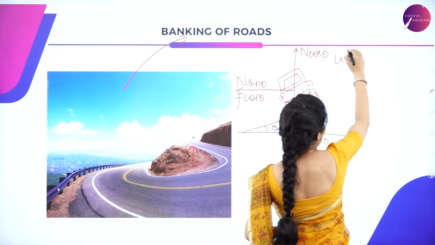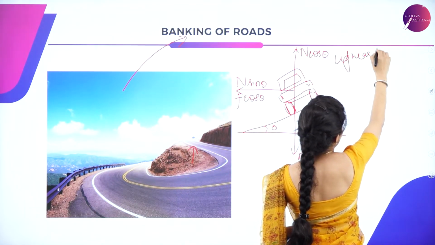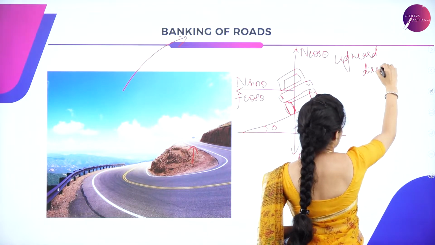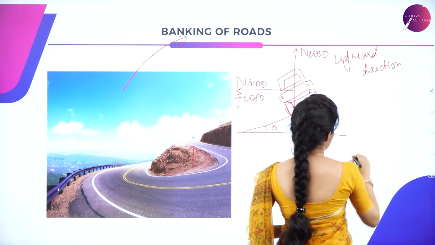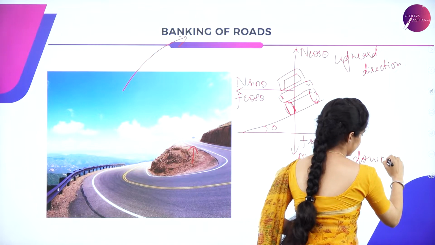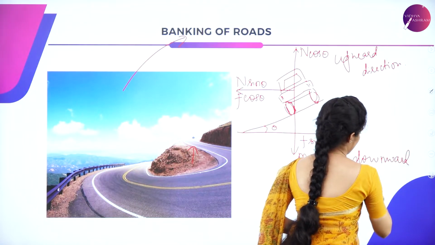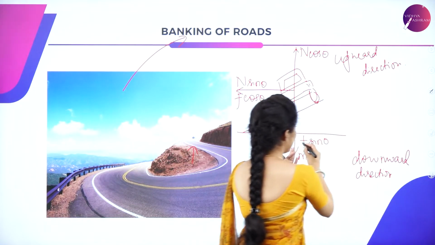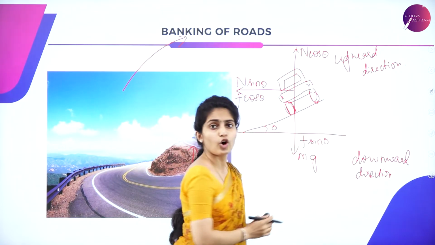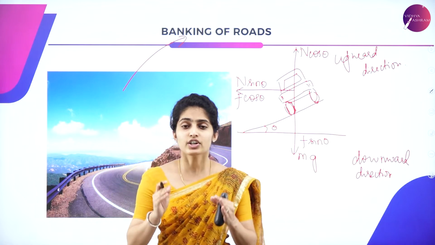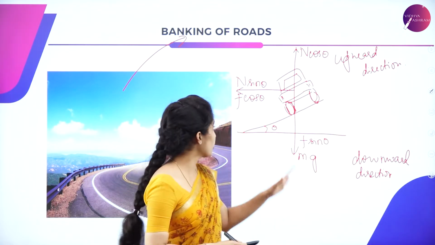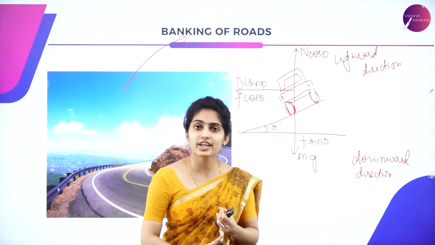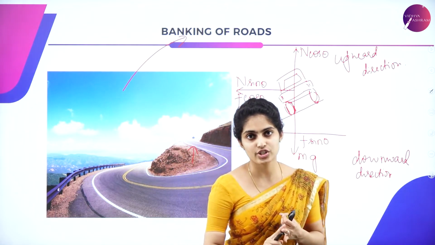This is your upward direction, and this is your downward direction. N is the normal reaction. Which forces act on the object? The normal reaction and the frictional force.